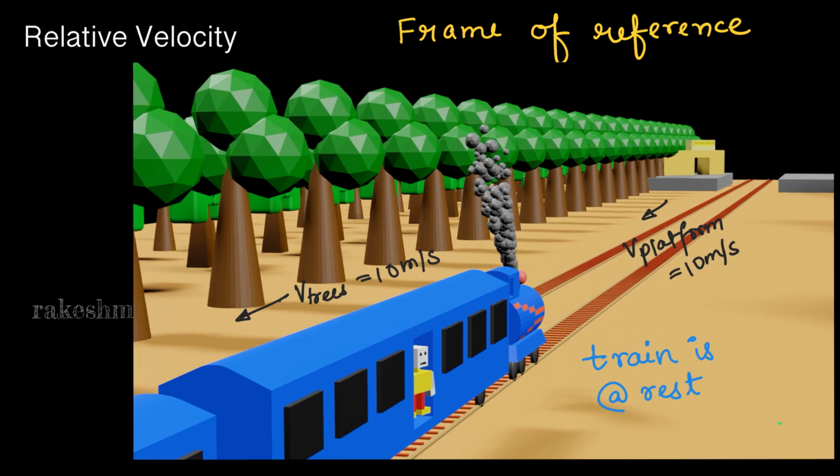In general, in our day-to-day life, we make our observations with respect to the ground. So we say that our frame of reference is the ground. So with respect to the ground, we are saying that the speed of a car is 50 meters per second or the speed of a train is 100 kilometers per hour. These are all velocity values with respect to the ground, the frame of reference being the ground.